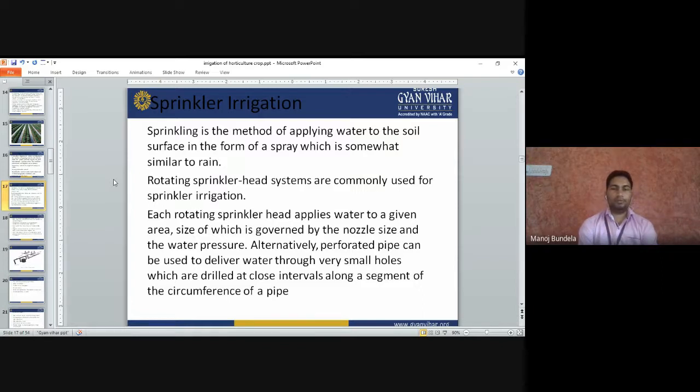Alternatively, perforated pipes can be used to deliver the water. We can use perforated pipes to deliver the water through very small holes, which are drilled at close intervals along a segment of the circumference of a pipe.